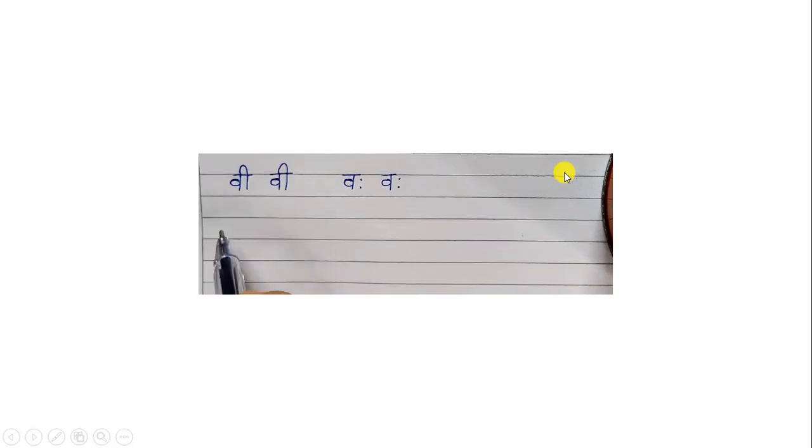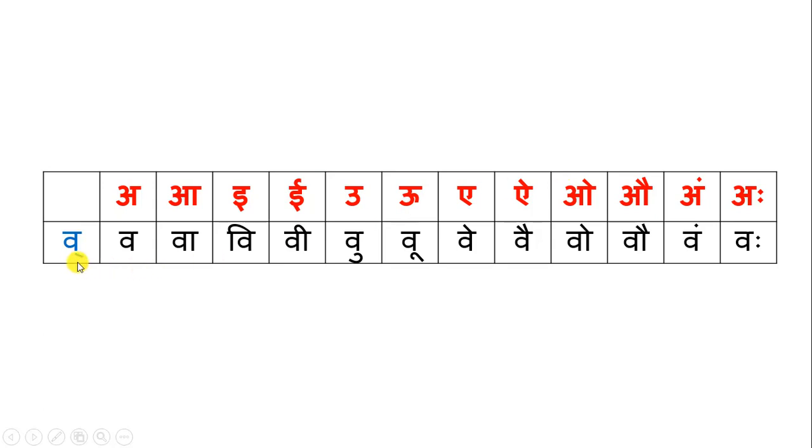Yes. So those are the sounds of V. To recap, it is V plus A equal to V, V plus A equal to Va, V plus E equal to V, V plus E equal to V, V plus U equal to Wu, V plus U equal to woo, V plus A equal to way, V plus I equal to y, V plus O equal to wo, V plus OW equal to wow, V plus the half consonant equal to vum, and V plus aha equal to vaha. Okay. So go ahead and practice writing and pronouncing all the sounds.